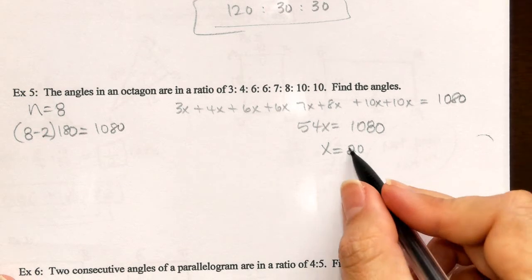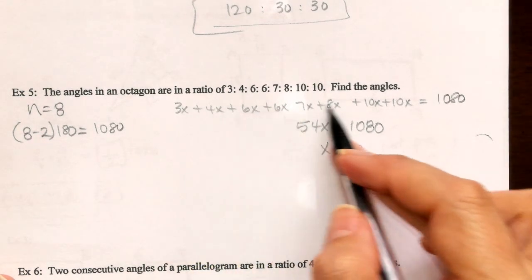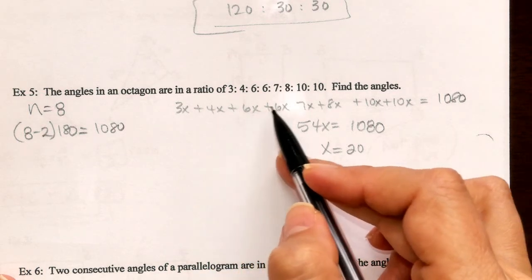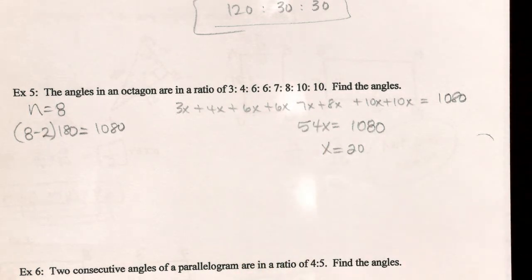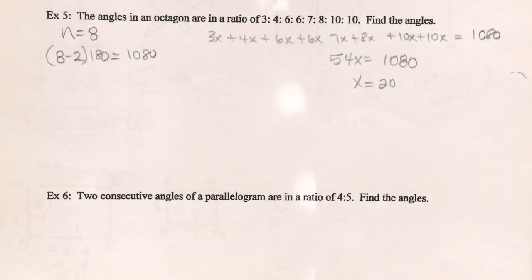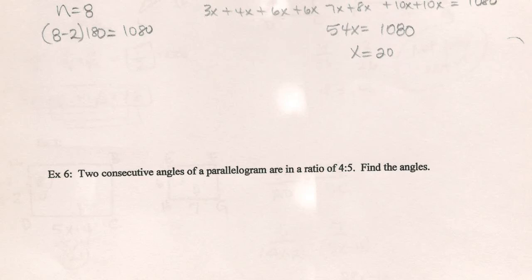Now guys, you can take that 20 and plug it in to find all of your angles. 3 times 20, 4 times 20, 6 times 20, 7 times 20 to get your angle measures. For the sake of time, I won't do that on this video.